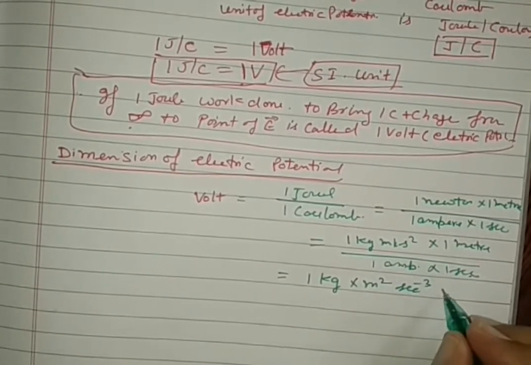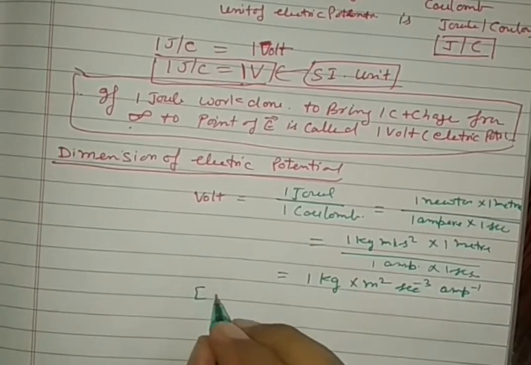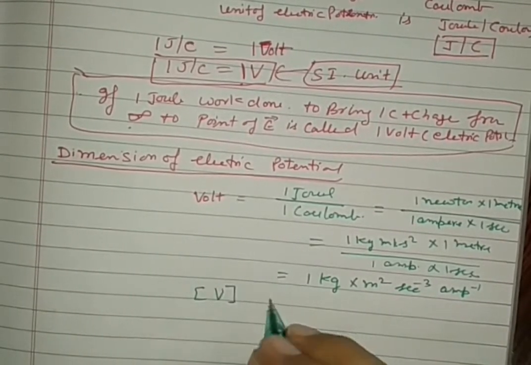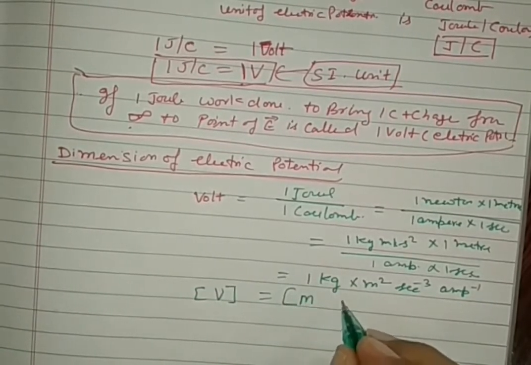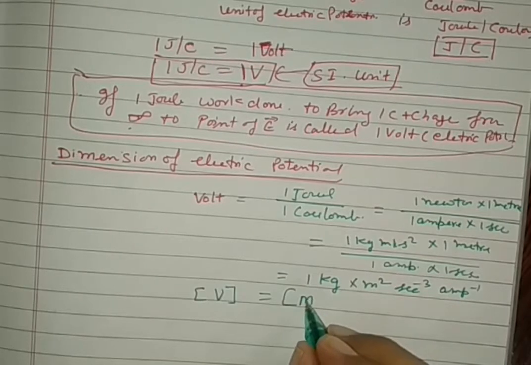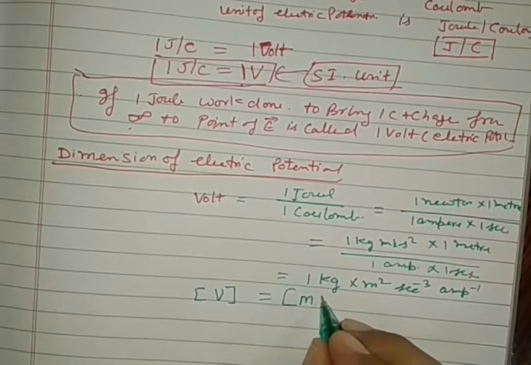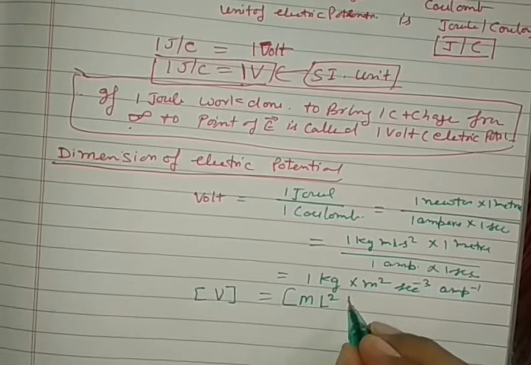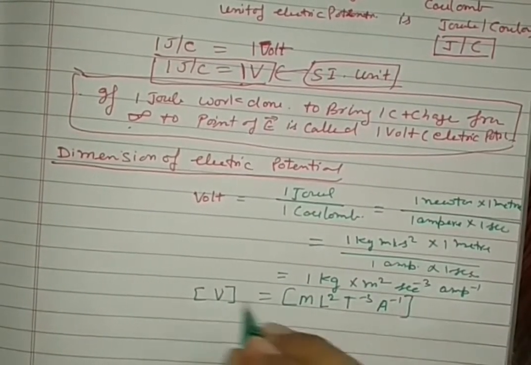Ampere will go upward, minus 1. So the dimension of electric potential V is kilogram to the power 1, length to the power 2, time to the power minus 3, and ampere to the power minus 1.